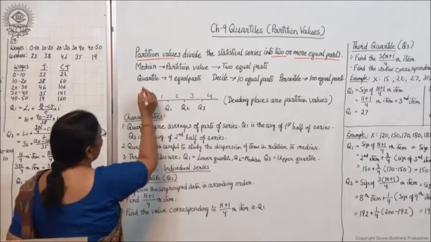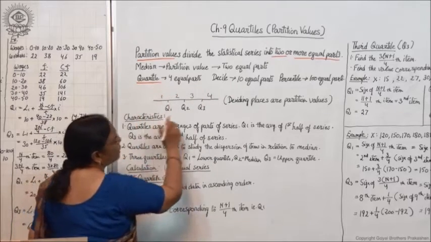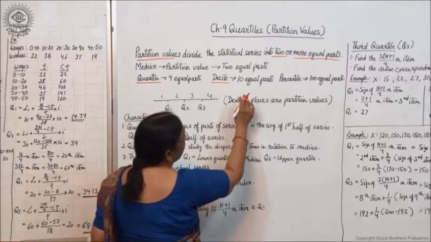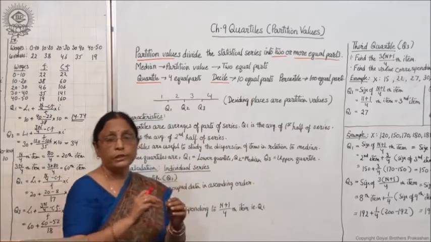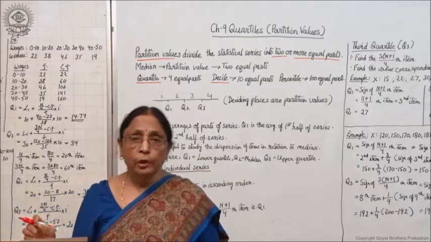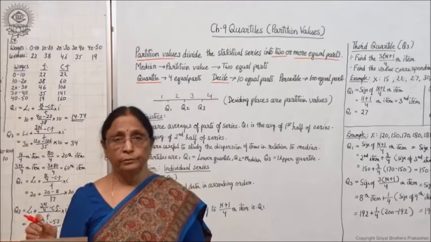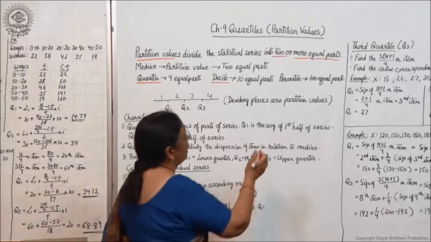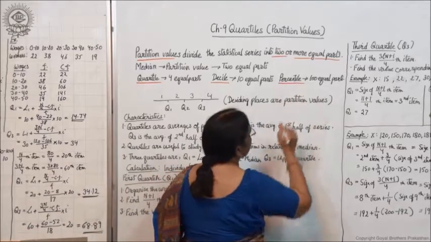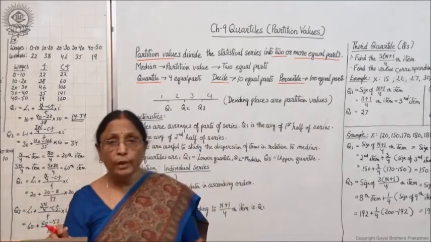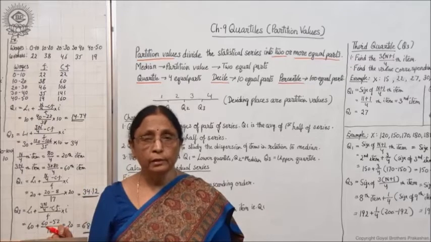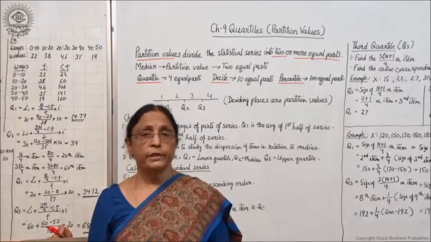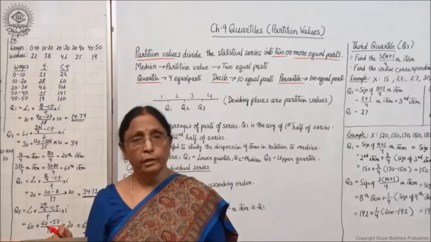One is quartile, four equal parts. Another is decile, that means the whole series is divided into 10 equal parts, right? And when the whole series is divided into 100 equal parts, it is called percentile, right?